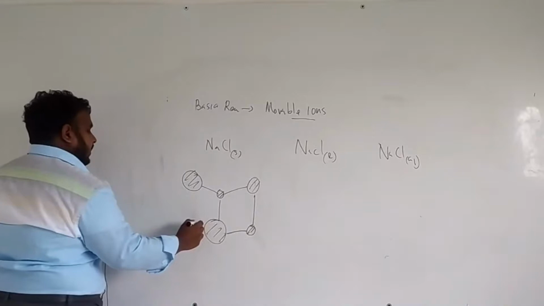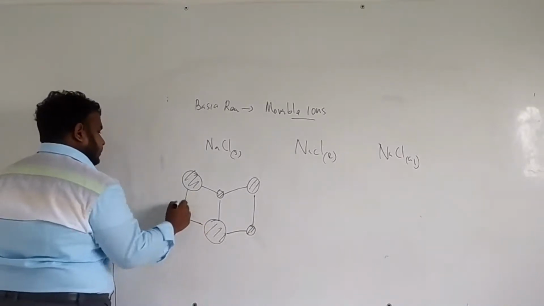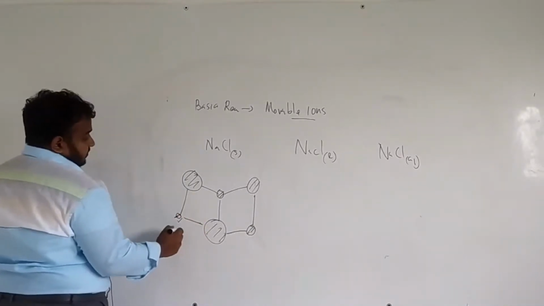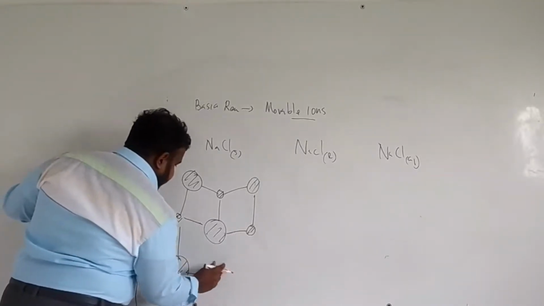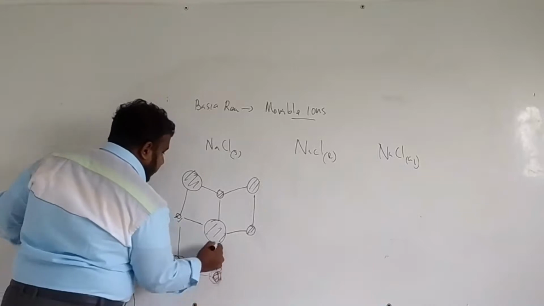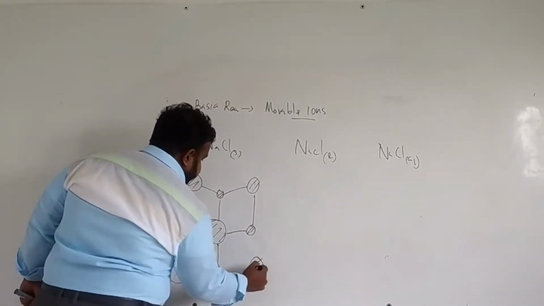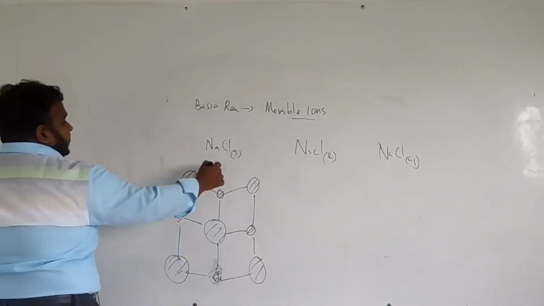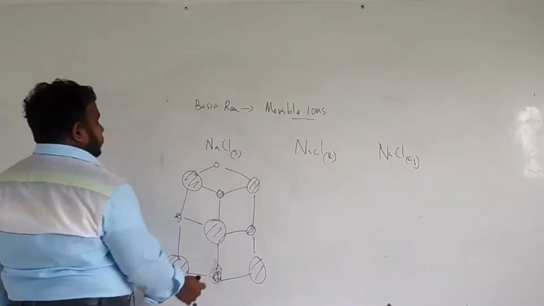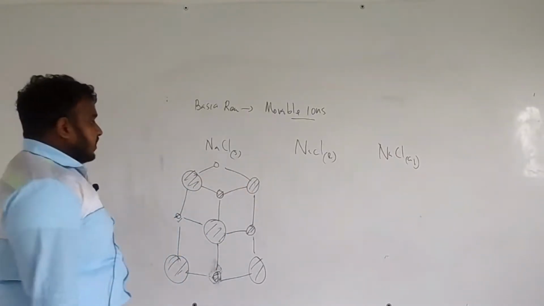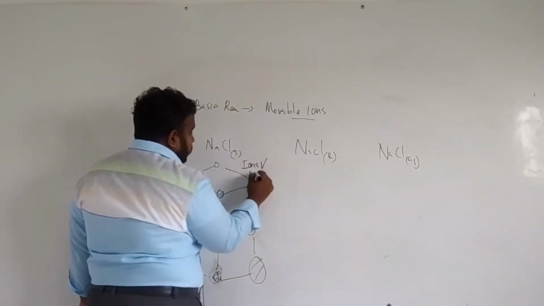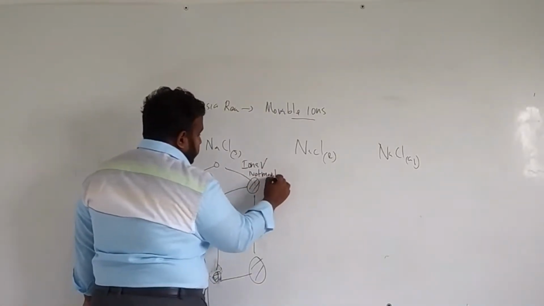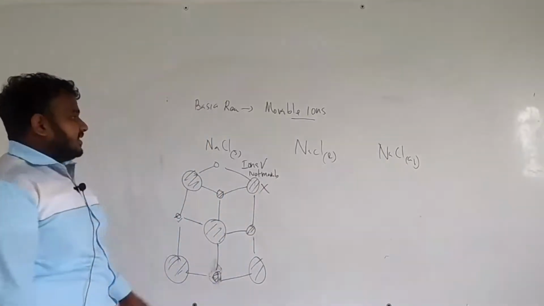The small one, consider it as sodium. The larger one, chlorine, right? So they have ions. All of them are ions, but in this crystal they can't move. They are fixed in position. So ions are present but not movable, so it will never conduct electricity.